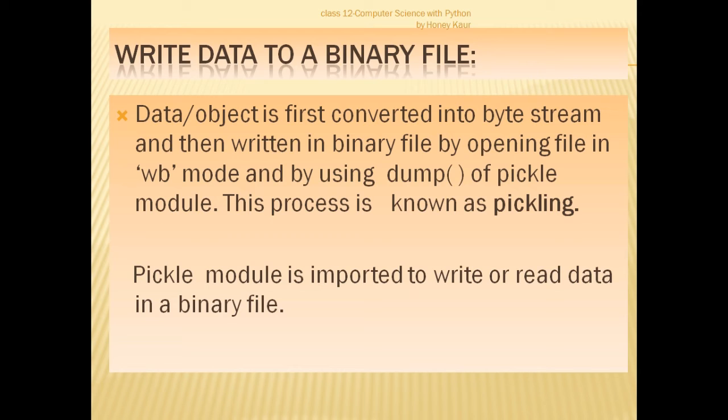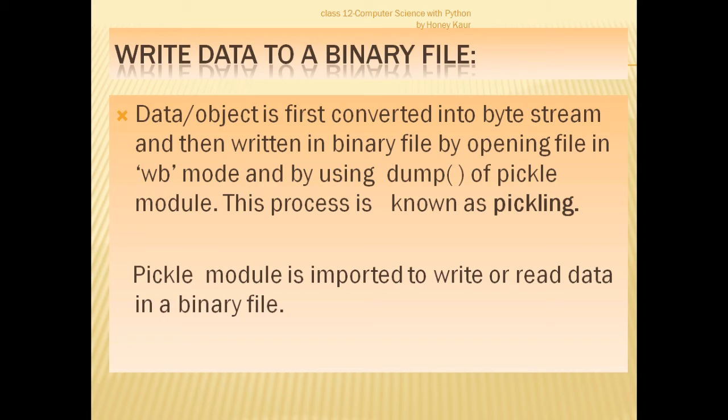So in this we require the wb mode. wb means writing in a binary file, and this is completed by using the dump function, and this whole process is known as pickling. So in the pickling process we use the dump function to write the data into the binary file in the form of 0 and 1. The pickling process requires the pickle module. The pickle module is an already built-in module which has to be imported in the programs for binary file reading and writing operations.